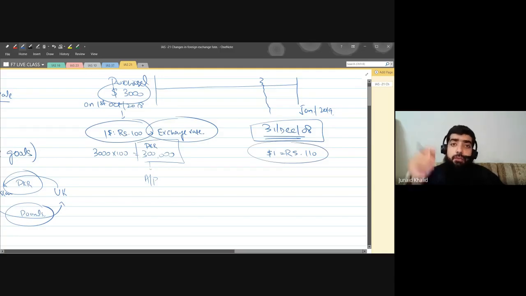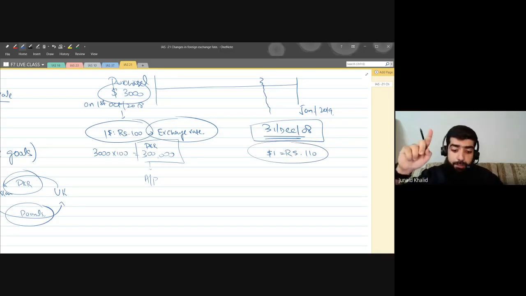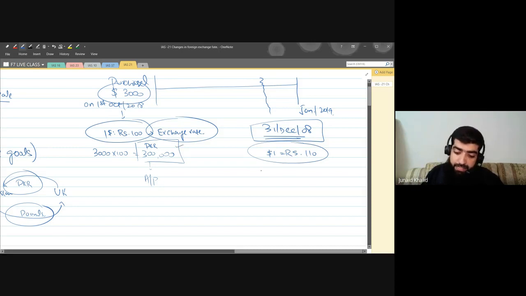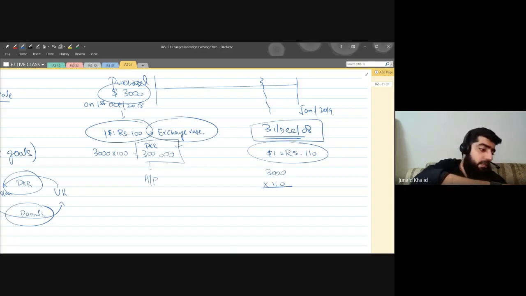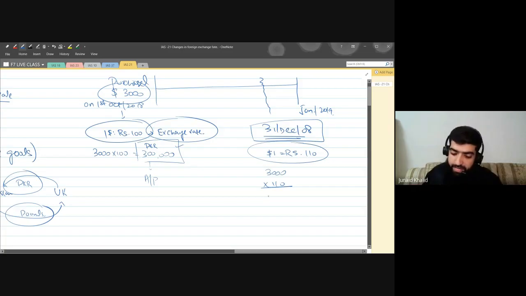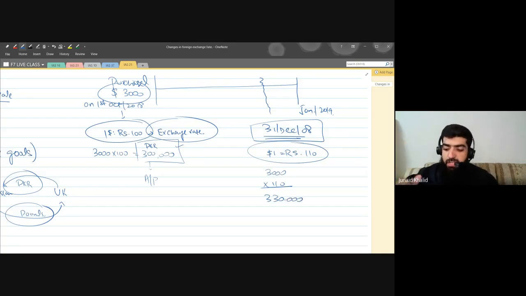So if I paid today, I would not pay 300,000; I would pay 3,000 multiplied by 110. Can anybody please calculate this? It makes 330,000.